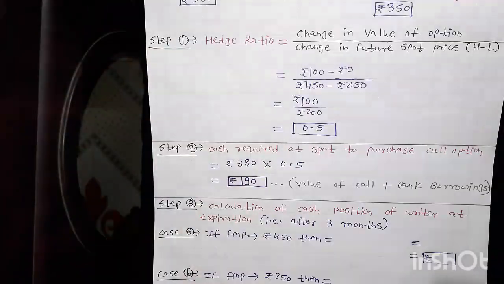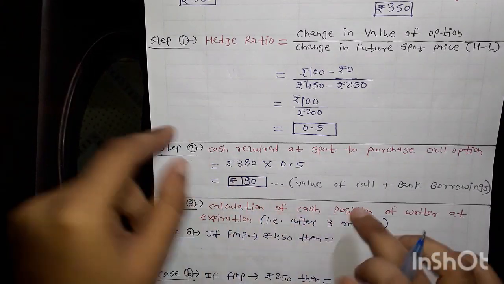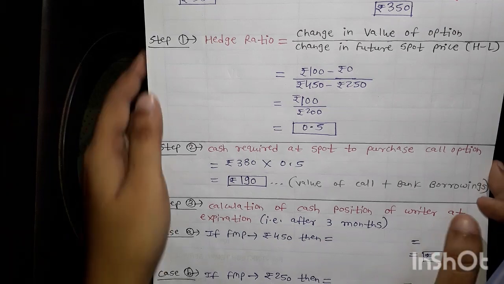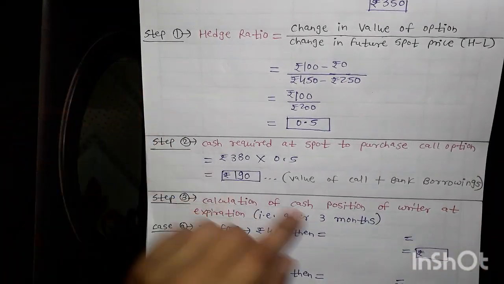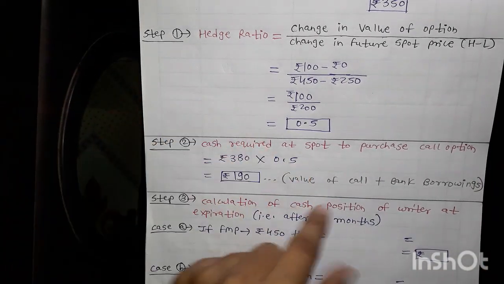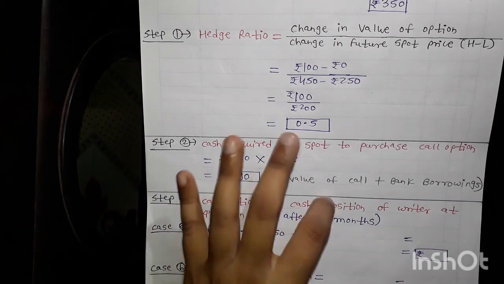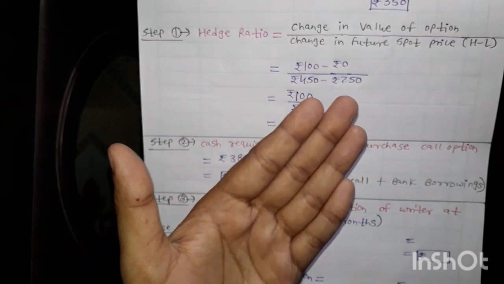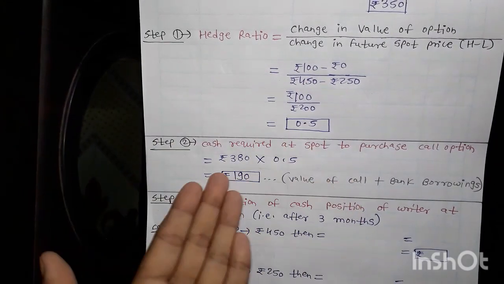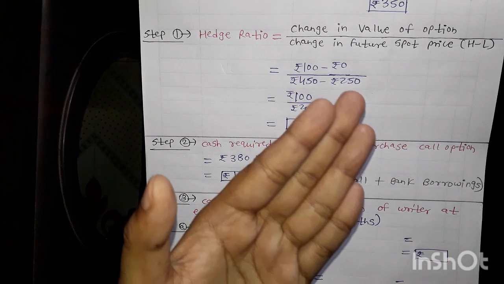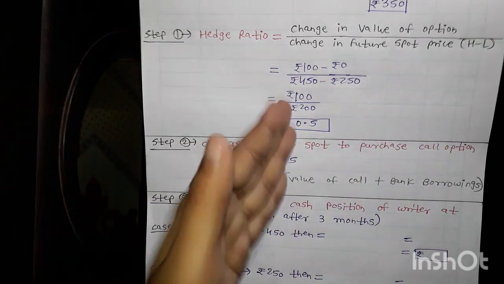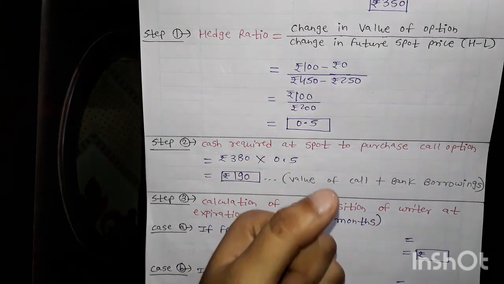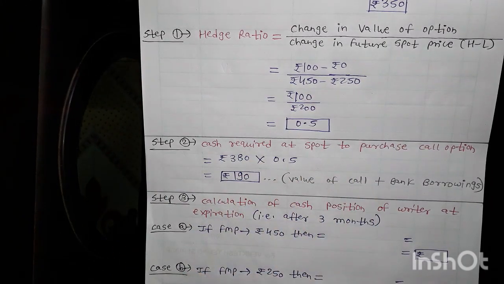I am getting here 190, and we know that in this value call option is there and bank borrowing is also there. How do I understand that in this amount call option is there, why put option is not there? Because we have used the intrinsic value formula of call option, to get the 100 and 0 above. So that's why this amount is the call option's amount, not the put option's.